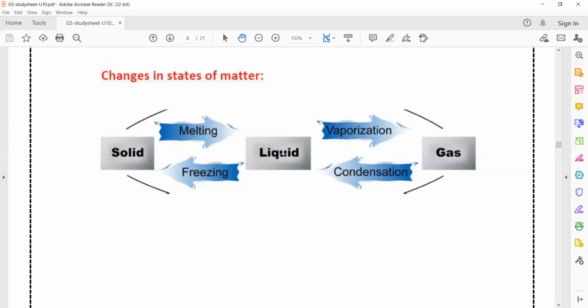The same applies to vaporization or boiling and to condensation. When any liquid reaches its boiling point, for example water, whose boiling point is 100 Celsius, when the water takes heat energy until its temperature reaches 100 Celsius, it starts to change from the liquid state to gaseous state. And when the water vapor's temperature decreases until it reaches 100 Celsius, the gases start to condense and change into water again.